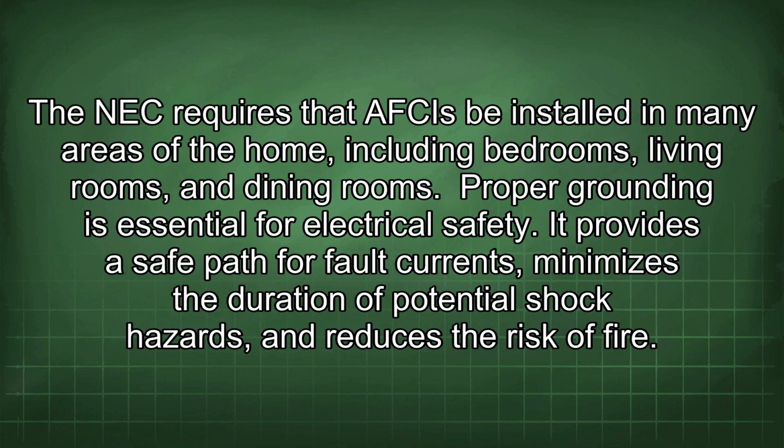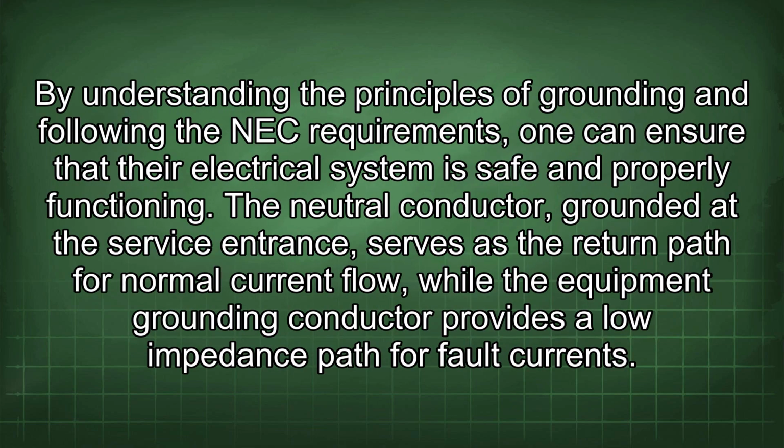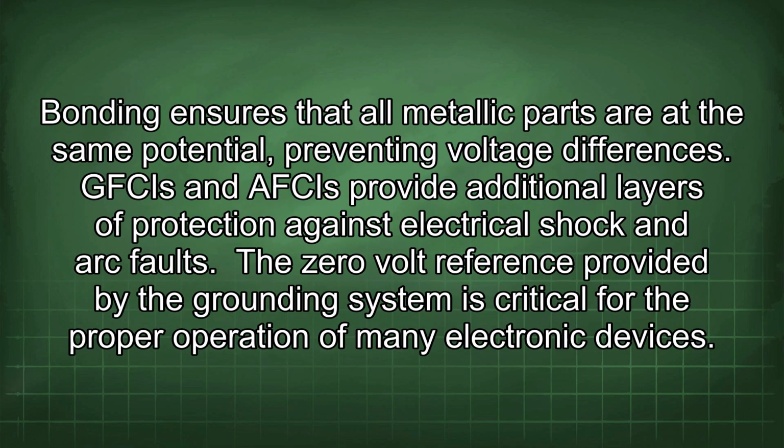It provides a safe path for fault currents, minimizes the duration of potential shock hazards, and reduces the risk of fire. By understanding the principles of grounding and following the NEC requirements, one can ensure that their electrical system is safe and properly functioning. The neutral conductor, grounded at the service entrance, serves as the return path for normal current flow, while the equipment grounding conductor provides a low impedance path for fault currents. Bonding ensures that all metallic parts are at the same potential, preventing voltage differences. GFCIs and AFCIs provide additional layers of protection against electrical shock and arc faults.